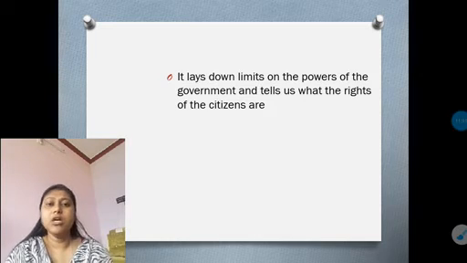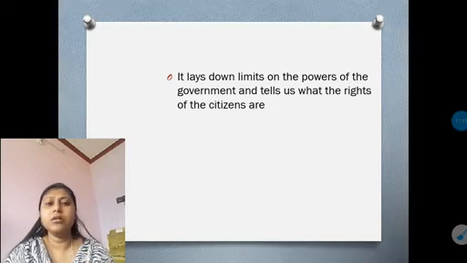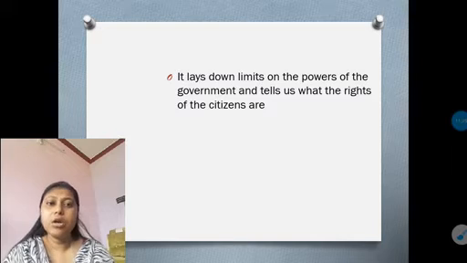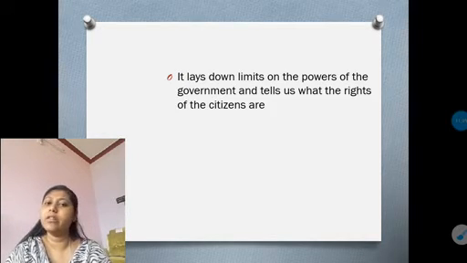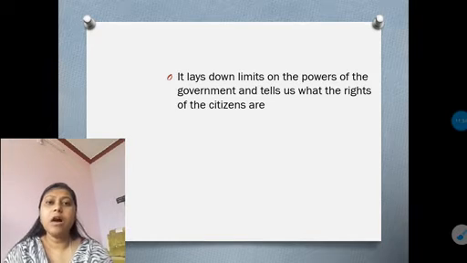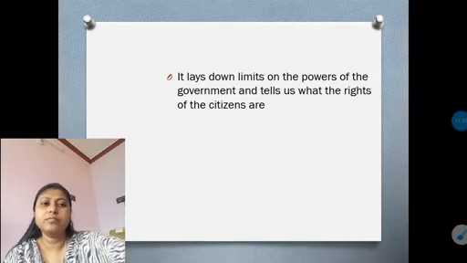So we need the constitution, which gives the limitation to the government's power, so that they will not violate or dominate our citizens with their rights.